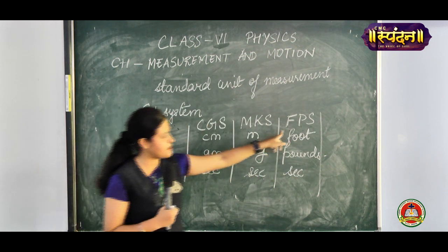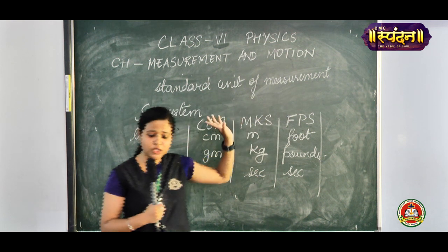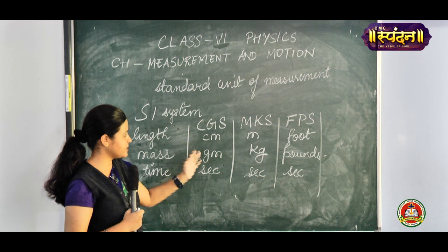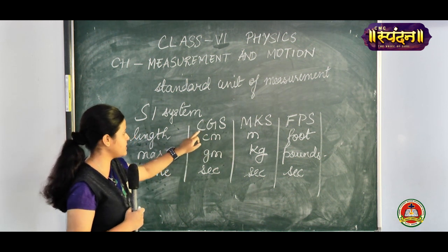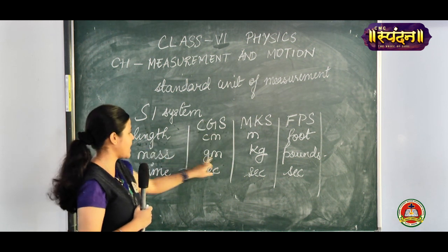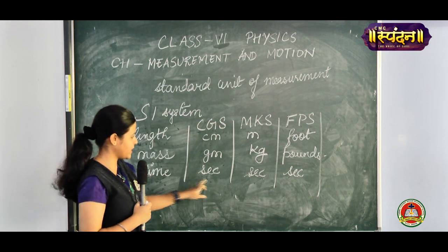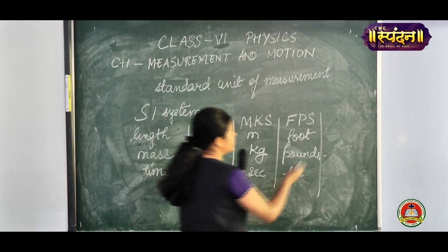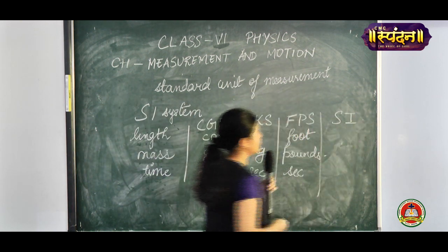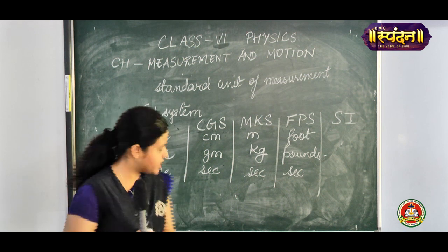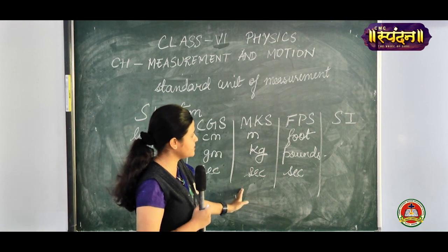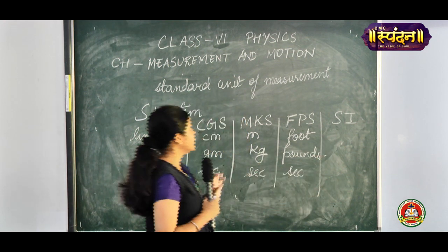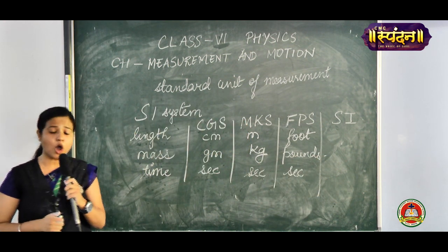So the FPS system was used in much older days, and after that the CGS system was introduced, where C stands for centimeter, G for gram, and S for time, that is seconds. And then finally the MKS system was introduced, and now we have the SI system. This same MKS system is our SI system that we use, that is the international system of measurement that is followed all over the world.